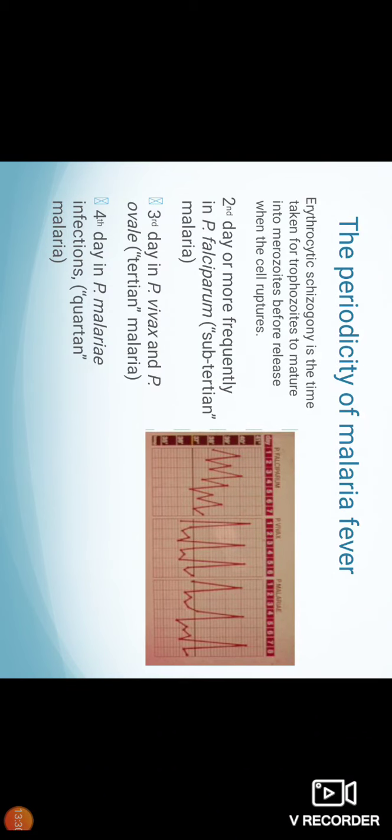The periodicity of the malarial fever depends upon the release of the merozoites from the RBC after cell rupture. It is every second day in case of P. falciparum, which is known as subtertian malaria.